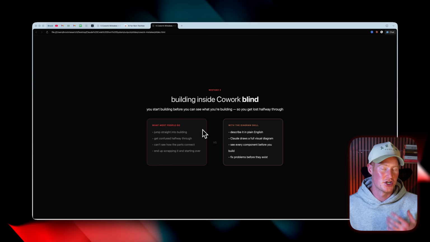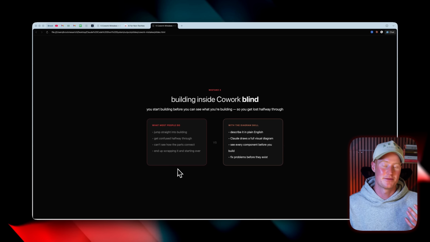What most people do is they jump straight into building a specific workflow. They get confused, can't see how the different parts connect inside of the system, and then end up scrapping it and starting over. And this creates a very bloated Cowork system, and it's not very simple to navigate.